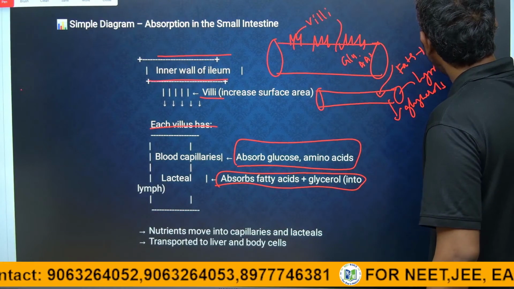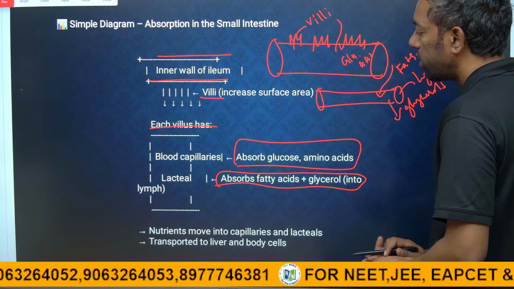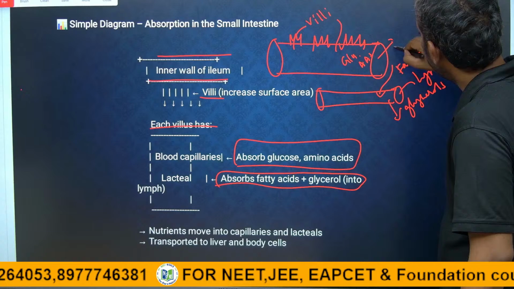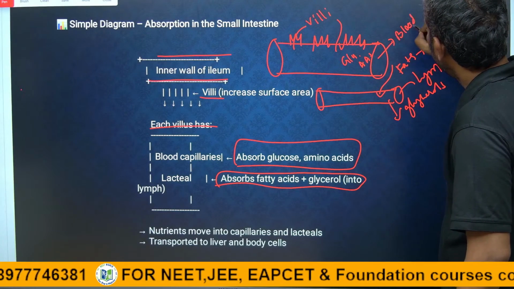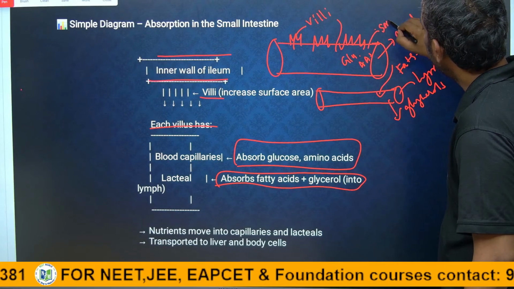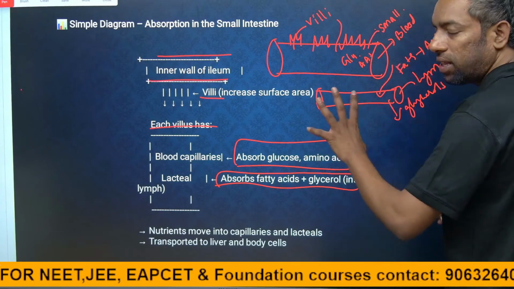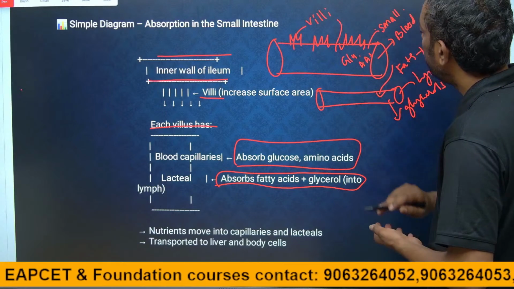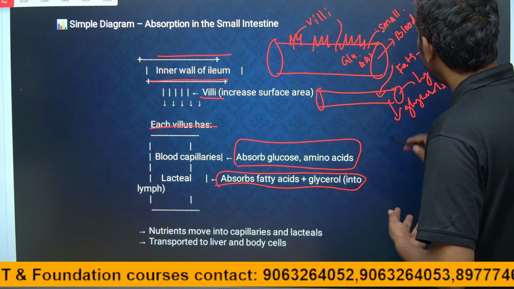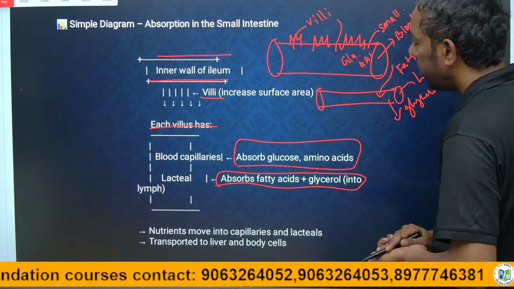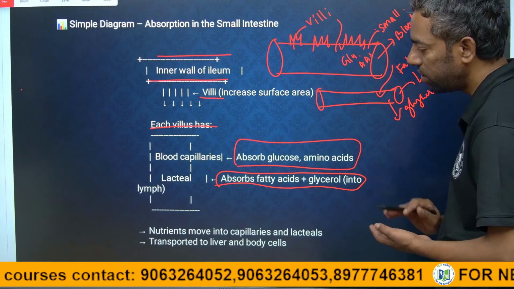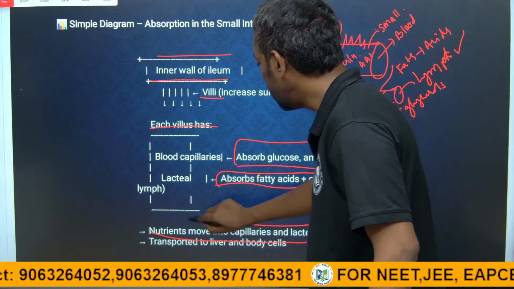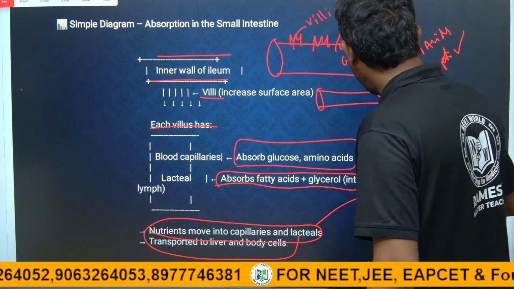Fatty acids and glycerols are absorbed in the lymph. This is the blood. Blood vessels enter the small intestine, right? From the small intestine, glucose and amino acids enter the blood. The fats and glycerols enter the lymph system, not the blood system. Finally, these nutrients move into the liver.